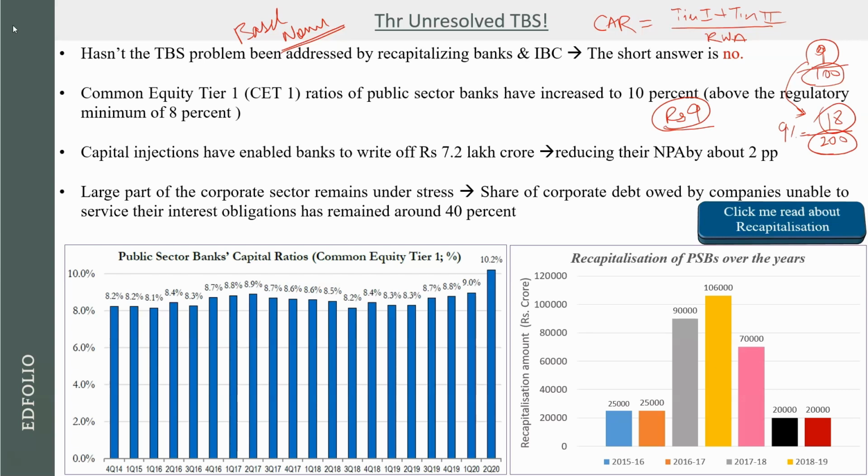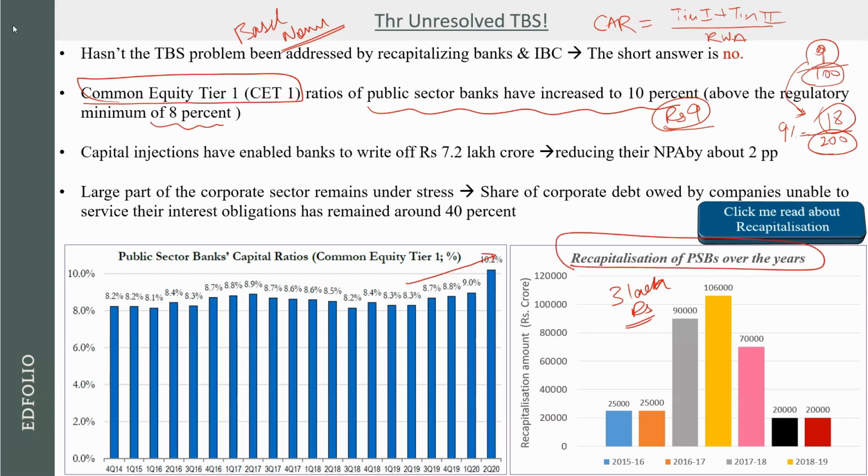And over the last few years, the Government of India has been infusing tremendous amount of money into the public sector banks. So in the last 5-7 years, more than 3 lakh crore rupees has been spent on recapitalization of these public sector banks. This has basically led to their common equity tier 1 capital to reach the minimum levels which are needed. So if you see, the common equity tier 1 capital ratio of public sector banks has increased to 10%, above the regulatory minimum of 8%. That is because of this recapitalization that has happened over the years.